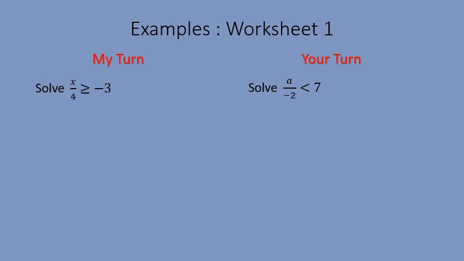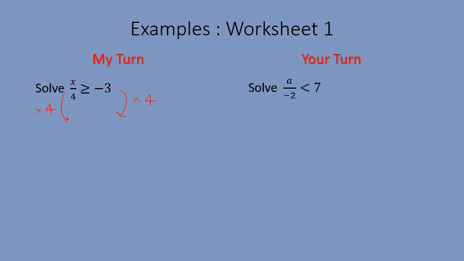I've not dealt with many fractional inequalities yet. So this first one, here I've got x divided by 4 on the left-hand side. So to get rid of divide by 4, I need to times by 4. So this one, I'm not timesing by a negative number, so I can just treat my inequality sign like we have been up until now.